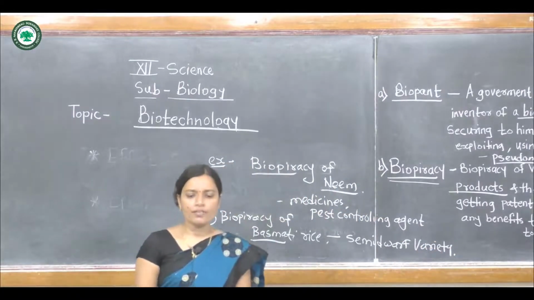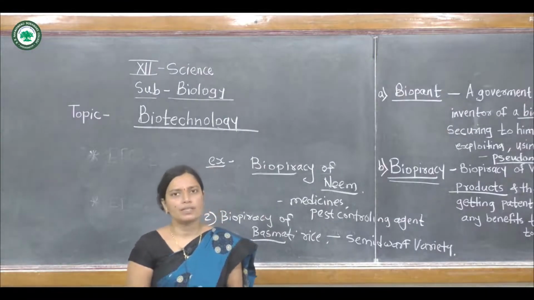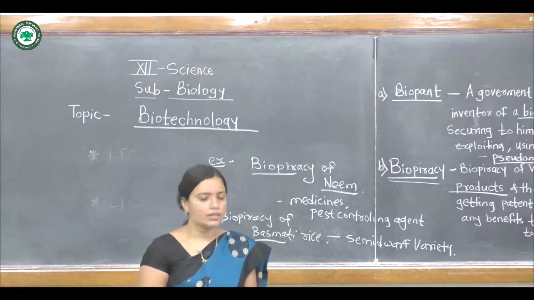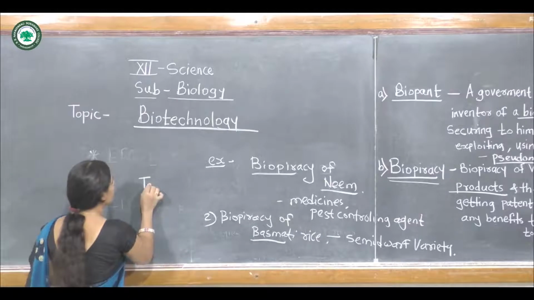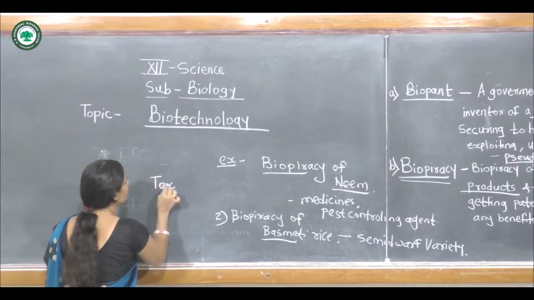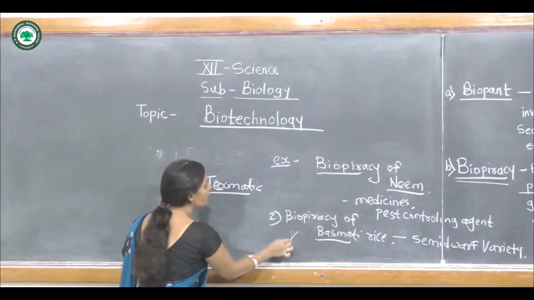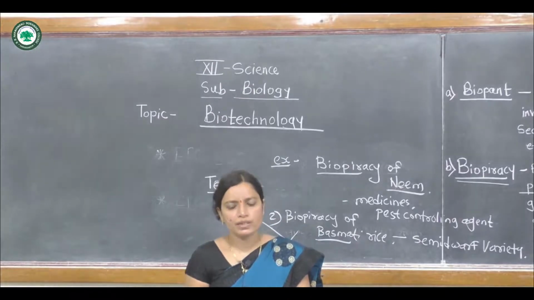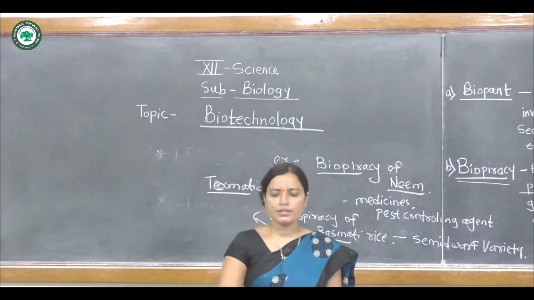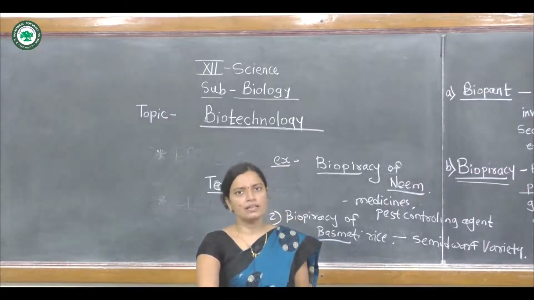Now this semi-dwarf variety, a new variety of basmati, is developed, and this new variety of basmati is called Texmati. This new variety of rice is produced. The biopiracy of basmati rice means a Texas-based company patented this rice plant or this strain of basmati rice.